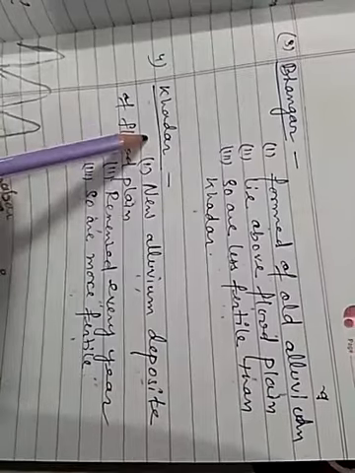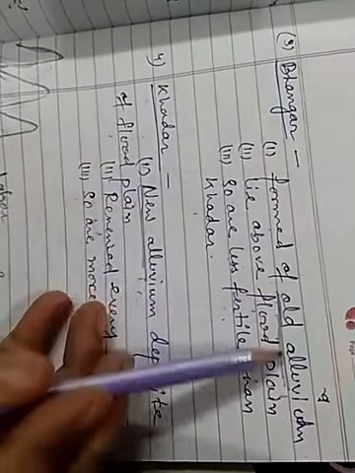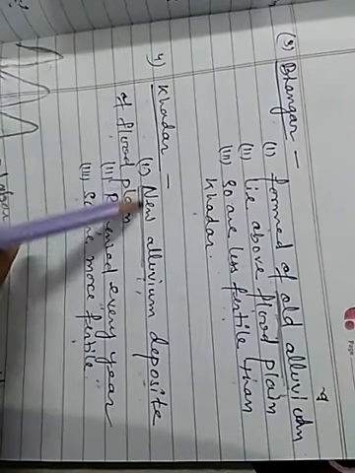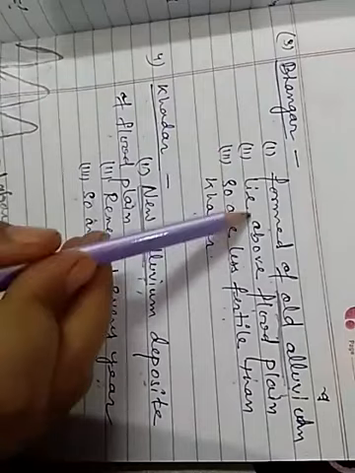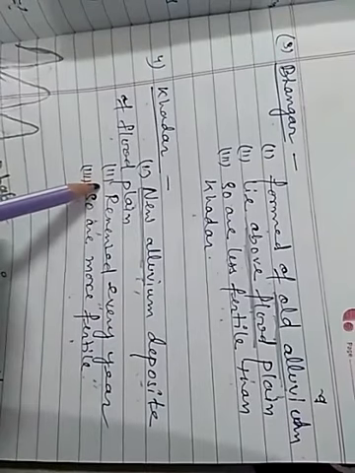So just note the difference between the Bhangar and the Khadar. Bhangar is the old alluvium deposit of the northern plain. Khadar is the new alluvium deposit of the northern plain. Then Bhangar lies above the flood plain and Khadar lies on the flood plain.